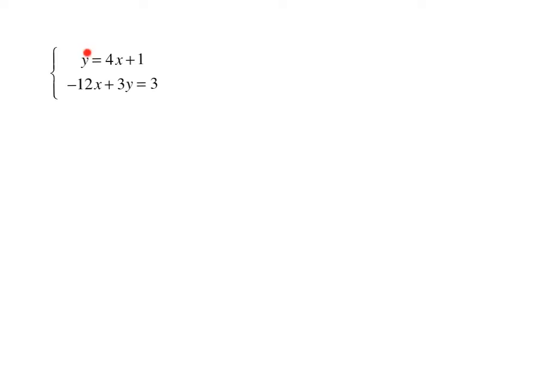But notice, y is already isolated in this top equation. So we're going to jump right to step 2. We're going to take the 4x + 1, and we're going to plug that in place of y down here. So we've got -12x + 3 times, in place of y, in parentheses, we're putting in the 4x + 1, equals 3. Notice we now have an equation with just x in it. Step 3 is to solve that equation. So if we distribute, we've got -12x + 12x + 3 equals 3.